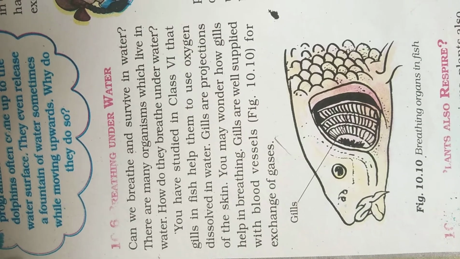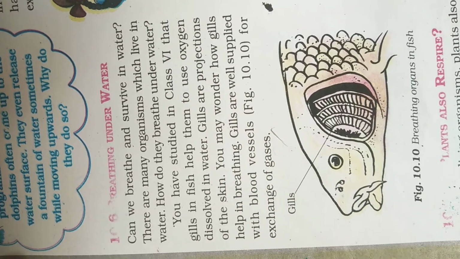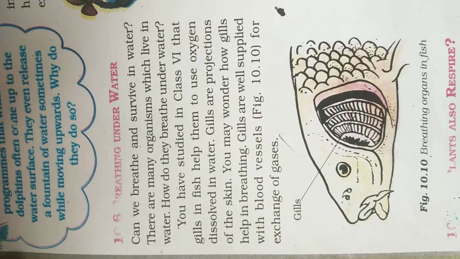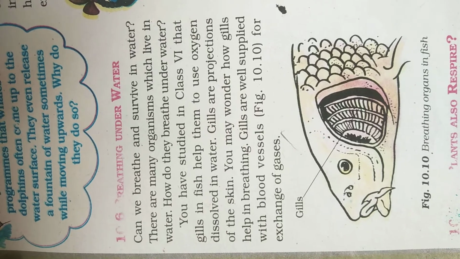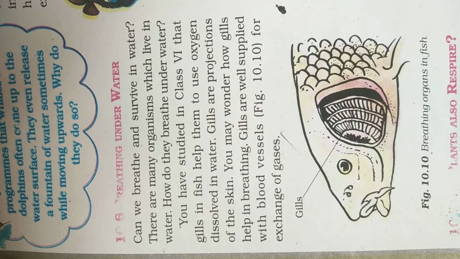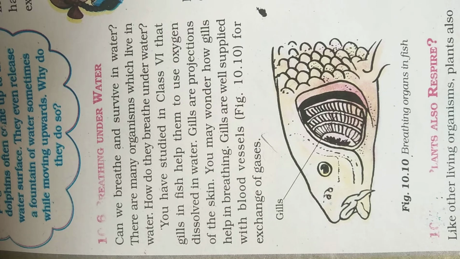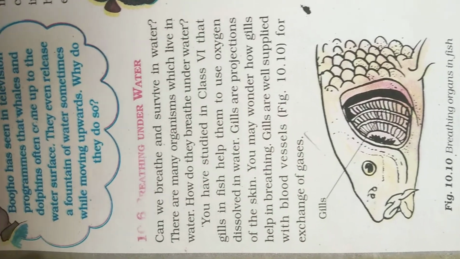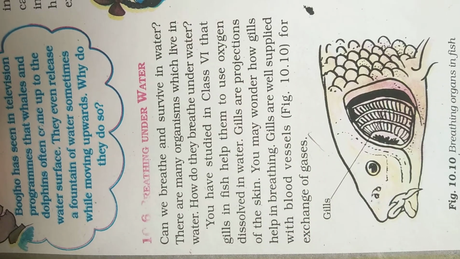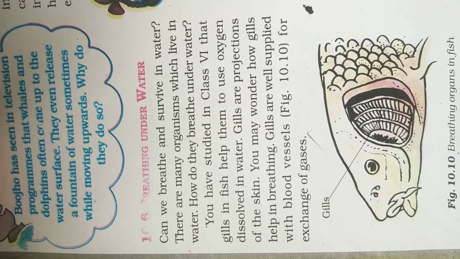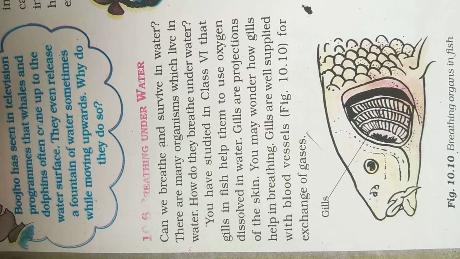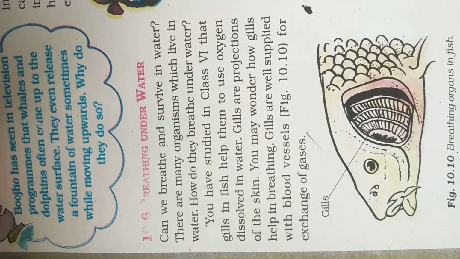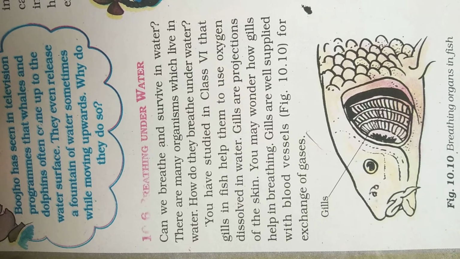Next we'll see breathing under water. Some animals live underwater. Fish is the example. Can we breathe and survive in water? No, we can't, because we don't have the organ which the fish has to respire in water. There are many organisms which live in water. How do they breathe underwater?